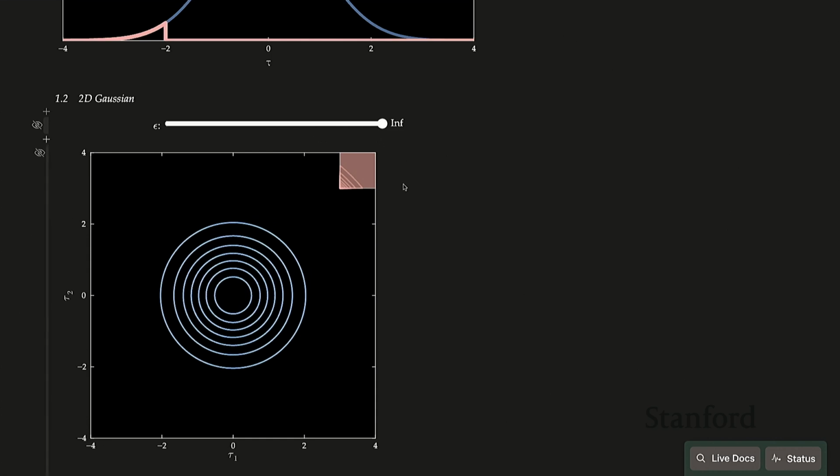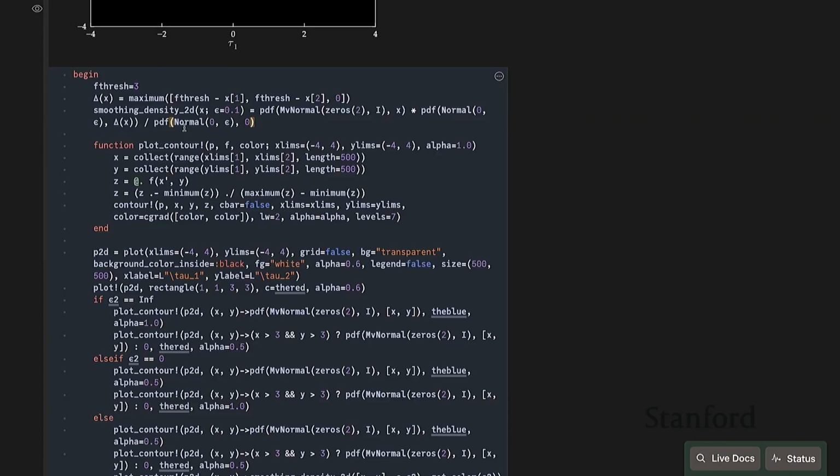Let me check. There it is. Can you have the equation of it somewhere? Okay, there you go. Ignore the normalization. That's just to get the values to look good. So this is the nominal distribution, and then this is that smooth version of the indicator function, where epsilon is the variance of that. Oh, I see. Okay, great.